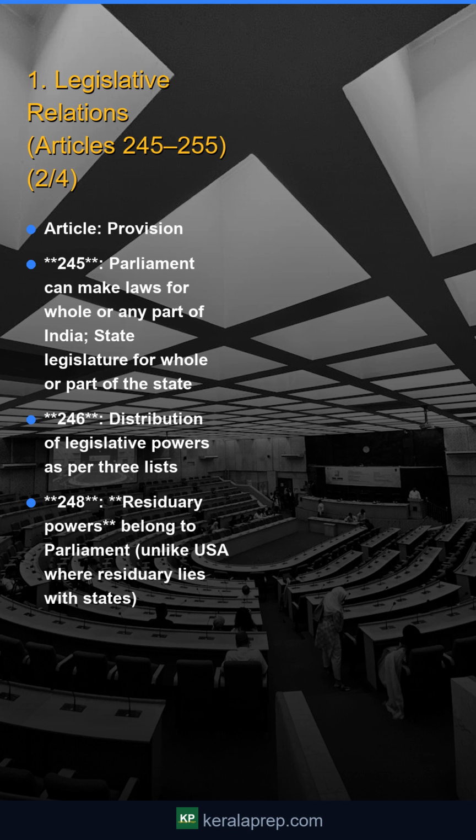Article. Provision. 245. Parliament can make laws for the whole or any part of India, state legislature for the whole or part of the state. 246. Distribution of legislative powers as per three lists. 248. Residuary powers belong to Parliament, unlike USA where residuary lies with states.